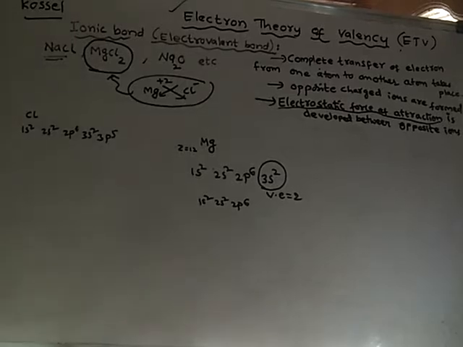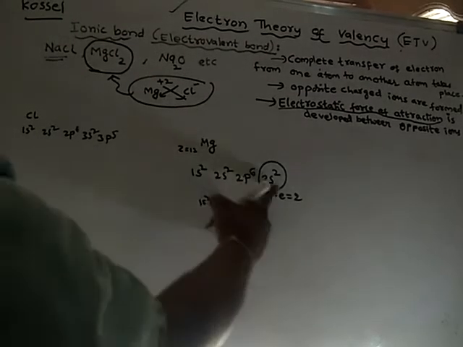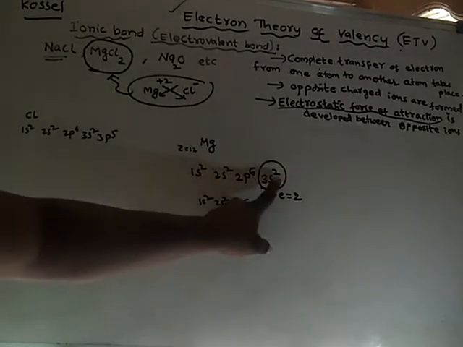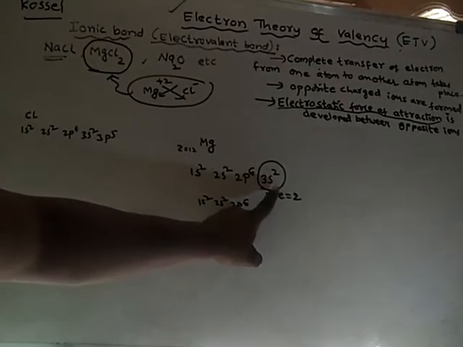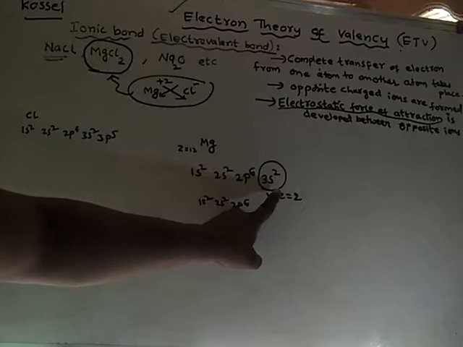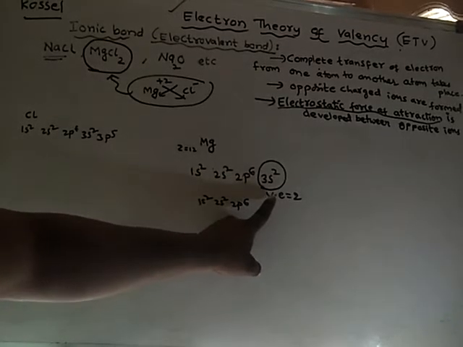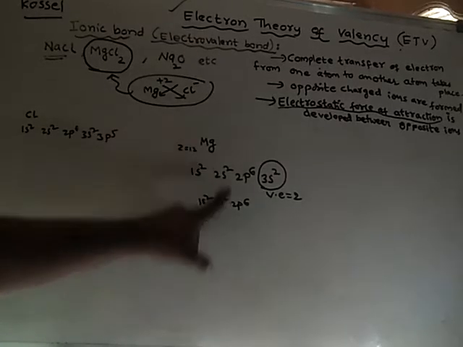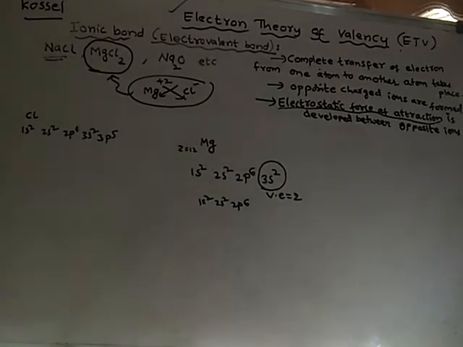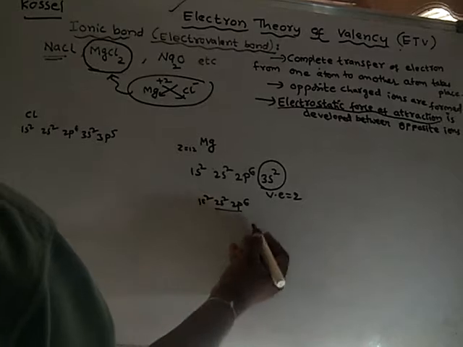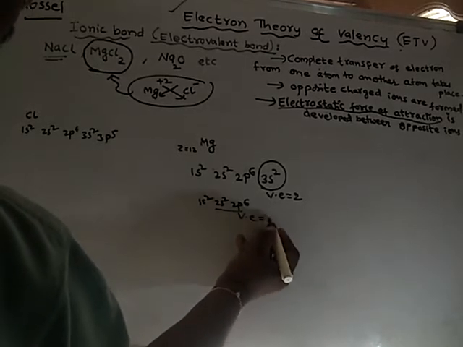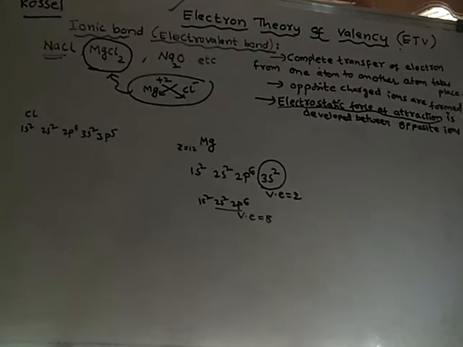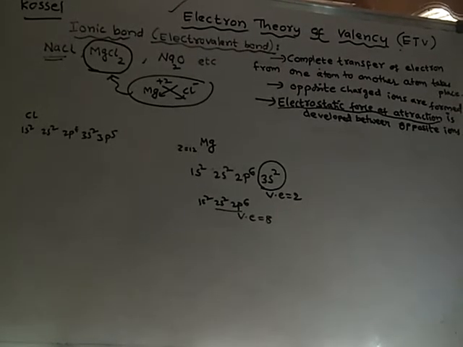It will lose 2 electrons. If it loses only 1 electron, it won't become stable, because after losing 1 electron, the third orbit still has 1 electron. Hence it should lose both the 2 electrons. After losing these 2 electrons, this becomes the valency shell, and the valency electrons will be 8. In this way magnesium will undergo rearrangement by losing 2 electrons.